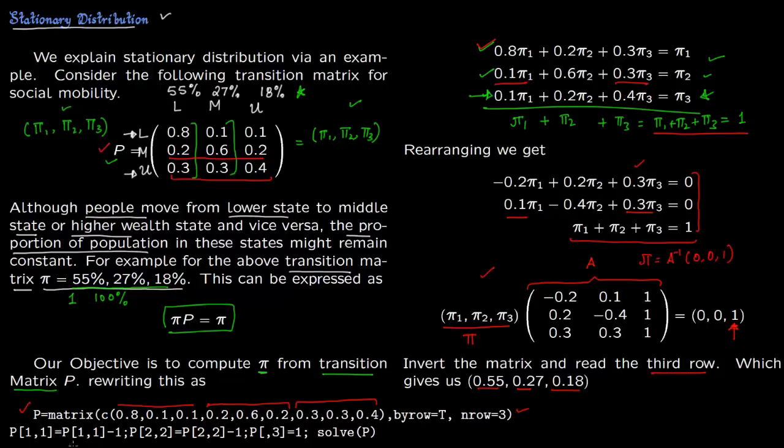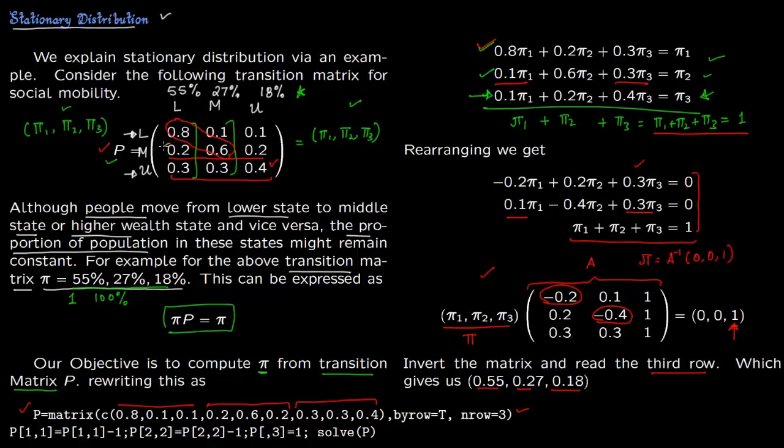Then you always subtract 1 from the diagonal element. So you just focus on the diagonal element. So the diagonal elements are these two and then this element. So this element you forget for now. You take these two elements and subtract 1 from it. So 1 minus 0.8 will give you minus 0.2. 1 minus 0.6 will give you minus 0.4. Rest of the elements you just copy them as such.